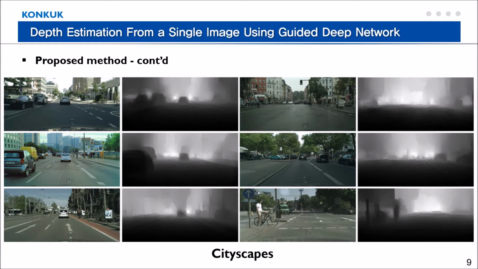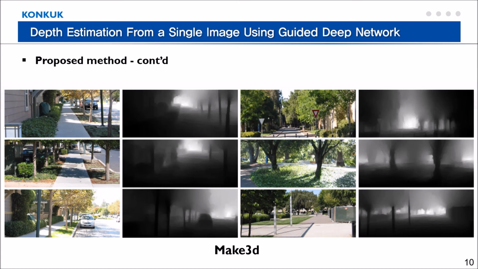We also present the generality of the proposed method. We used our pre-trained model on the KITTI dataset without any fine-tuning when applying the model to other datasets. We can see the network provides reliable depth information even in other datasets. Here are the results from the Cityscapes dataset. And here are the results from the Make3D dataset.